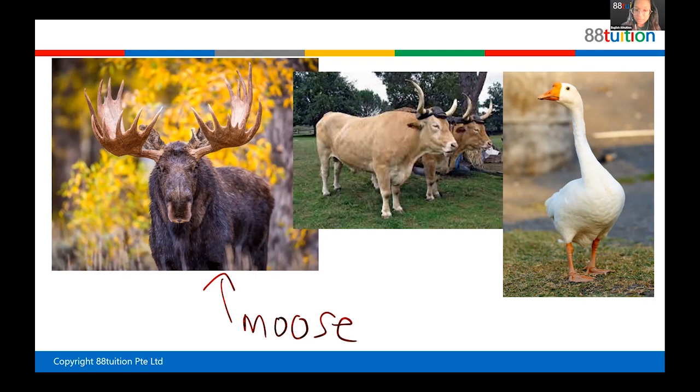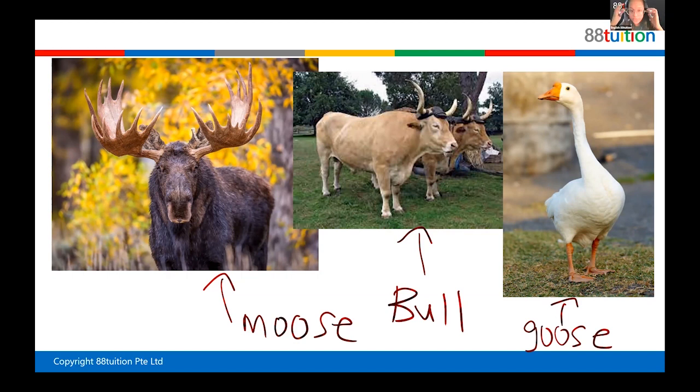Now, what animal is this? It's a bull. Yes, very good. What's a bull? A bull is like a cow. A cow is a female, a girl, and a bull is a male, a boy. And now what is this? A goose. Yes. Geese are like ducks, but they lay eggs. Yes, and they have very long necks and a short bill.